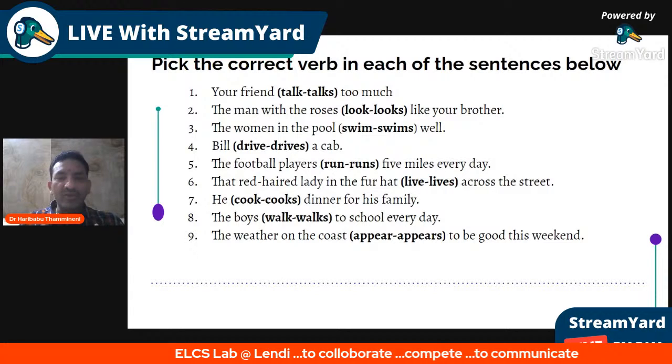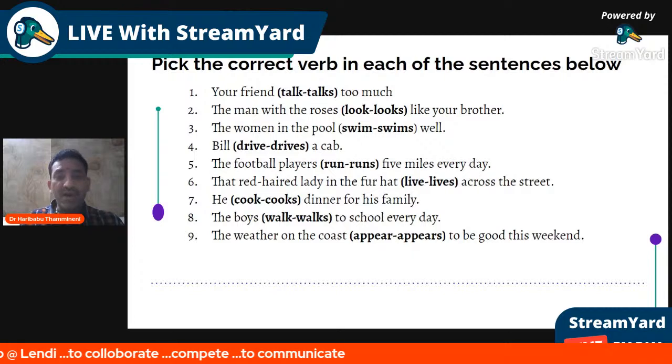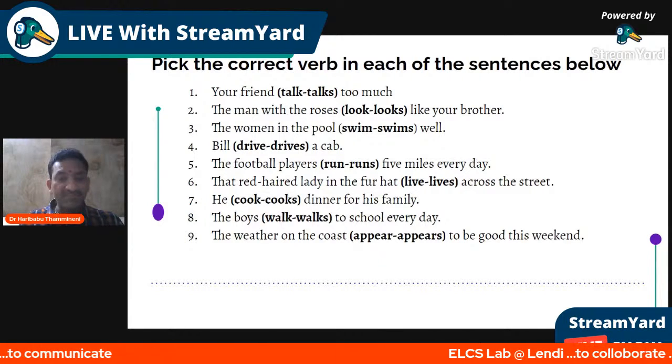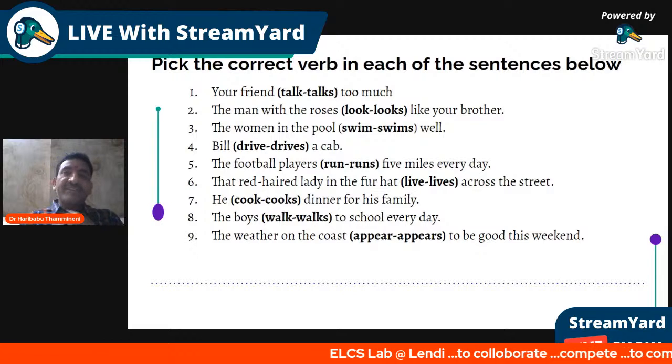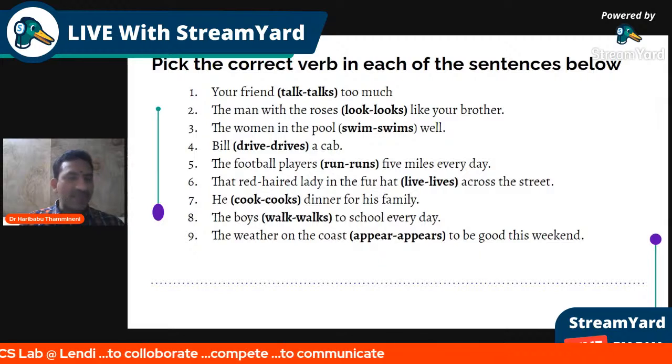He cooks dinner for his family. Cooks. Yeah. The boy walks to school every day. The boys, boys is a plural subject. As we know, the first rule has suggested our verb depends on the subject that is given. Yeah, exactly. He cooks, that is the right answer.